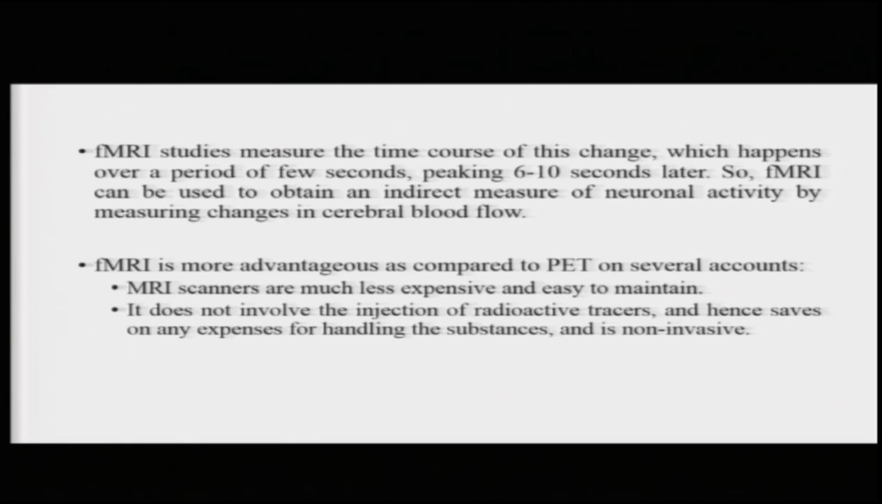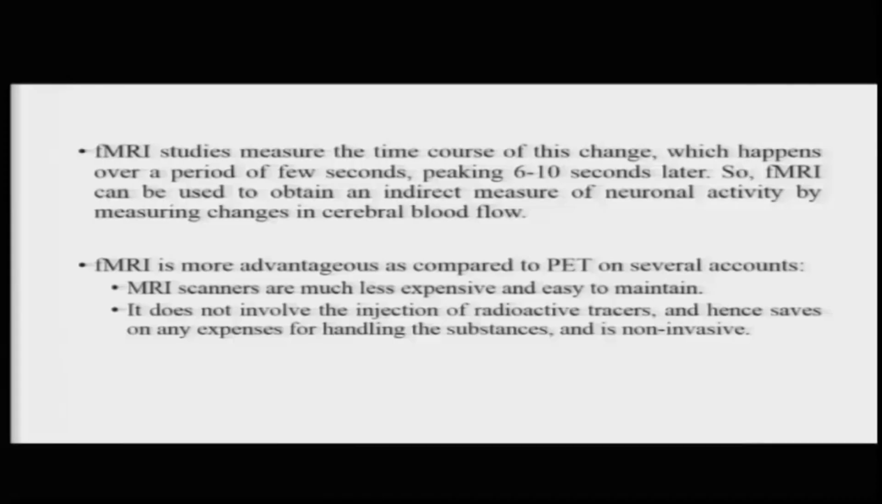So, in some sense you can say that fMRI might not really be the best method to get a very good temporal resolution of activity of the brain, but it can give you a very reliable and good method of obtaining the spatial resolution of neural activity in the brain.